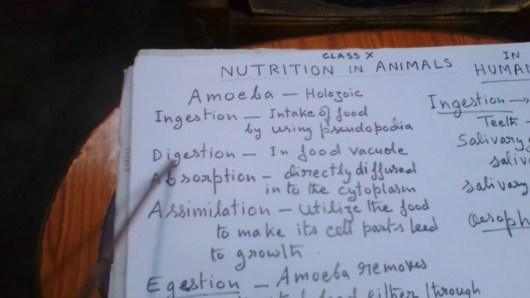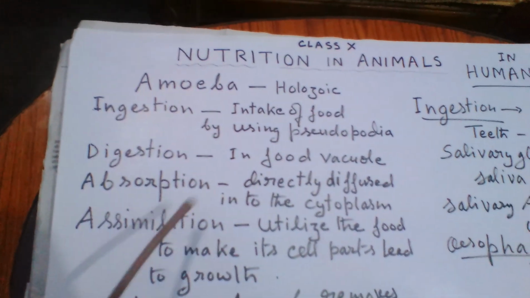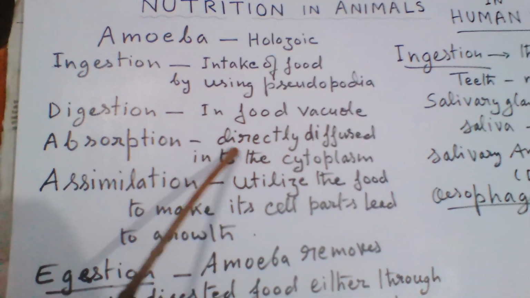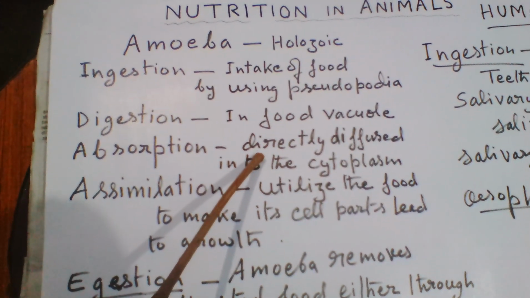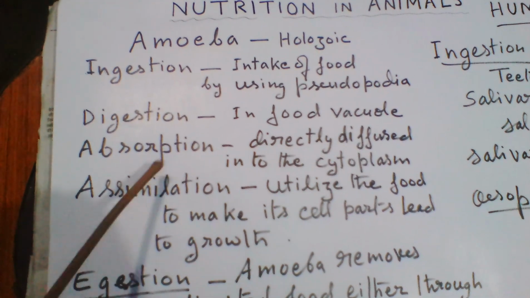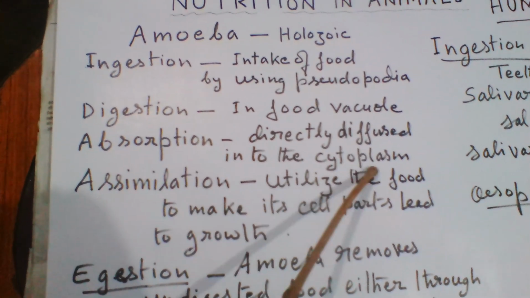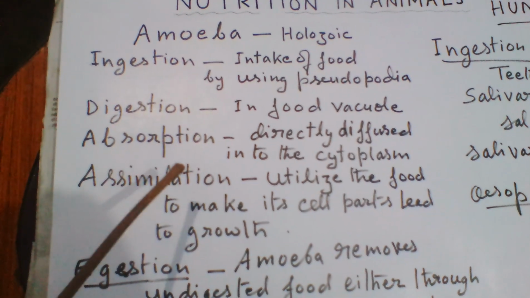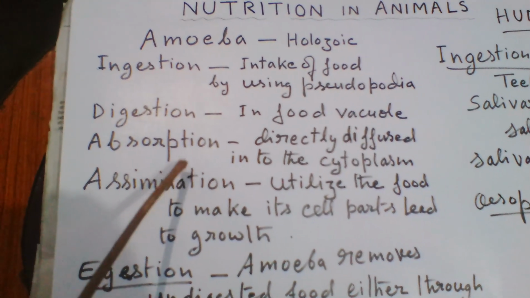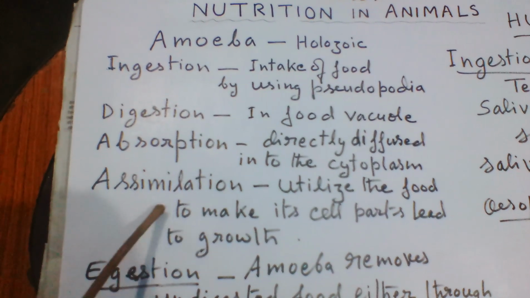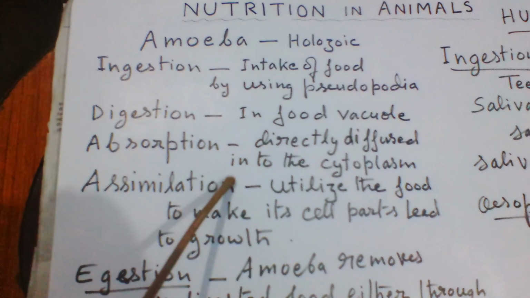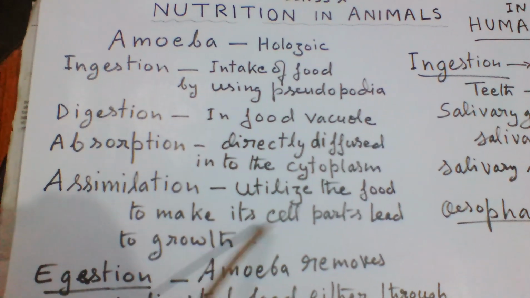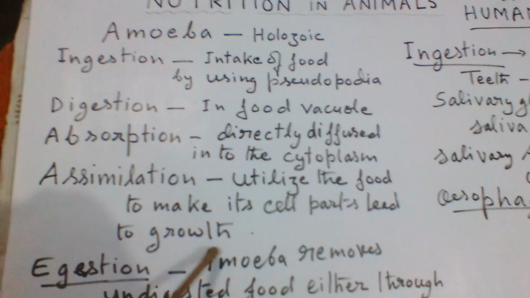And then digestion. The digestion occurs inside the cell body, particularly in the food vacuole, from where it is directly diffused into the cell cytoplasm, where the digested food gets absorbed and is ready for utilization, and this is called assimilation. The food is utilized here to make its cell parts, and that leads to growth.